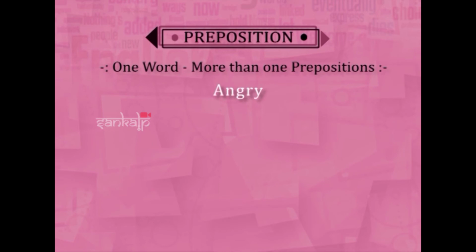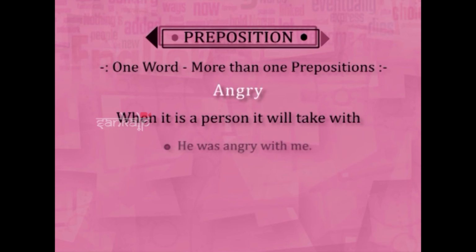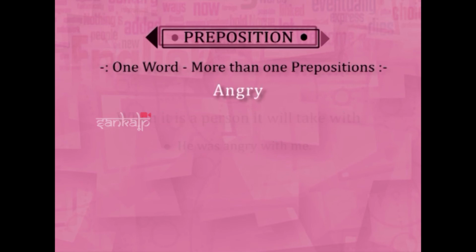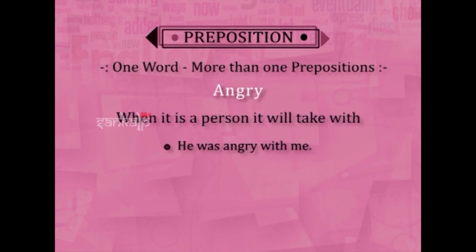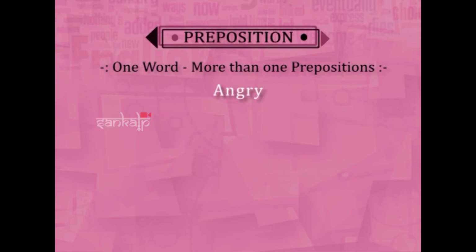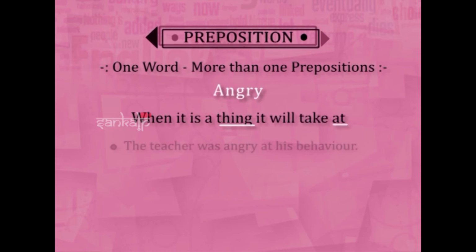Similarly, angry. Angry will take 2 prepositions. If it is a person, we say with. He was angry with me. If it is a thing, it is at. Like you can say the teacher was angry with me, because me is a person here. The teacher was angry with Ram, because Ram is a person. But the teacher was angry at his behavior.